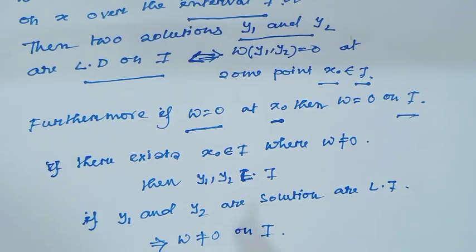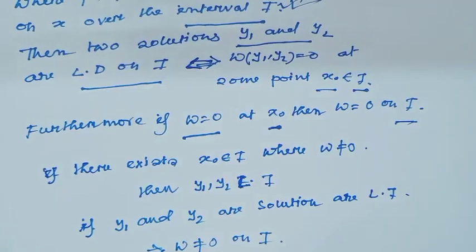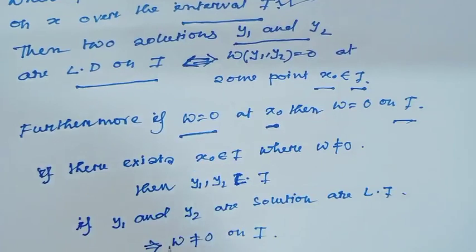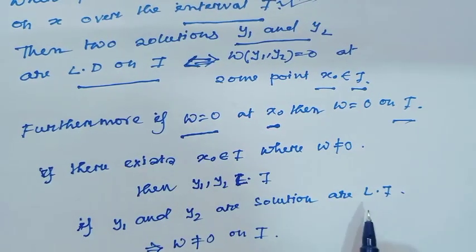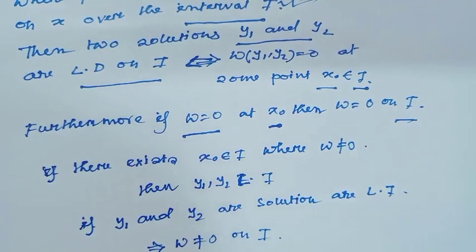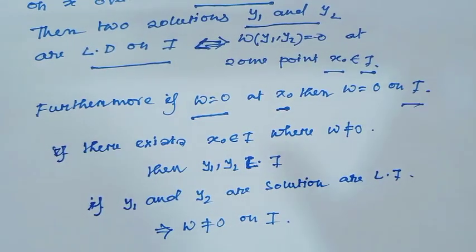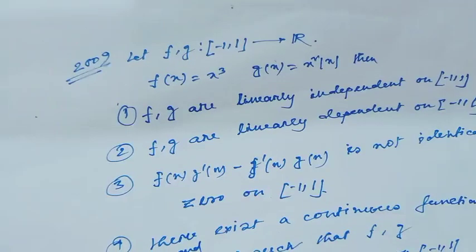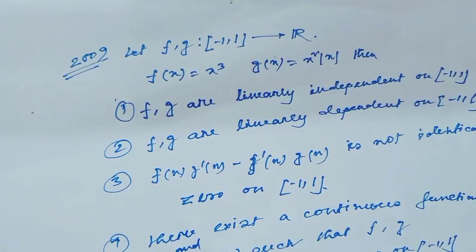In differential equations, this condition is if and only if. That means if y1, y2 are linearly independent solutions, then obviously the Wronskian is not equal to 0 on this interval. Okay?